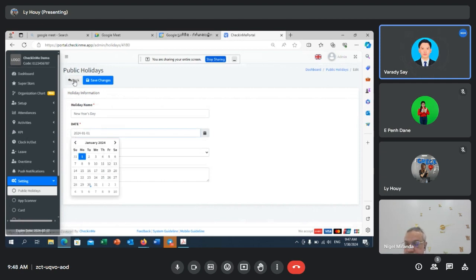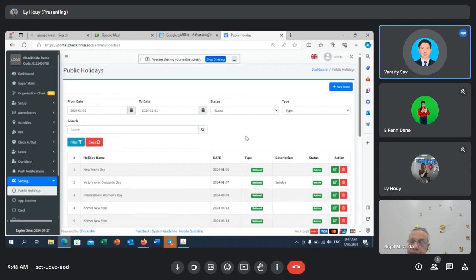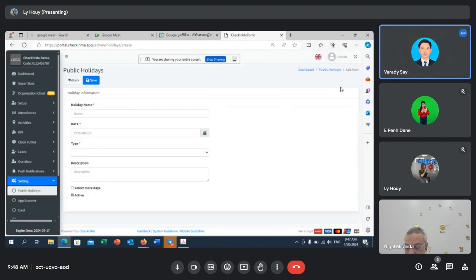So if you have another kind of holiday or public holiday that will be assigned to all the employees, you can create a new one right here and simply put the holiday's name that you want to create. So all the employees will not come to work on the day that you have set.